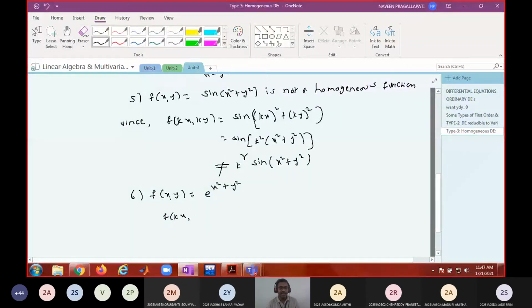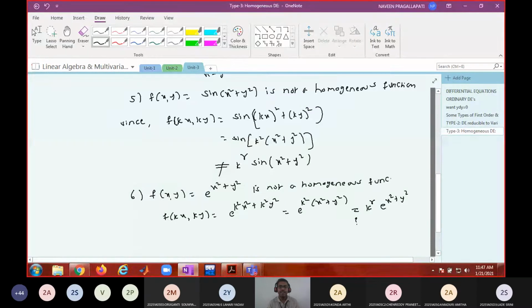What is f of kx comma ky? e power k square x square plus k square y square. This is e power k square into x square plus y square. Can you write it as some k power r into e power x square plus y square? No, sir. Therefore, it is not a homogeneous function.